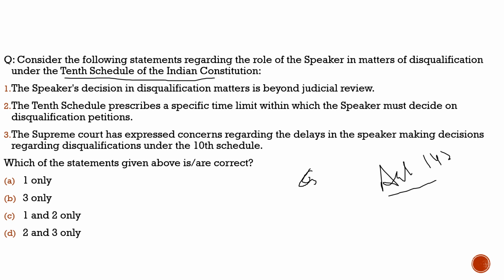So this was invoked in the Manipur case, when the case of defection was with the speaker, and the speaker just sat on the petition, not responding to it. So the Supreme Court intervened and said that particular person is no more minister.